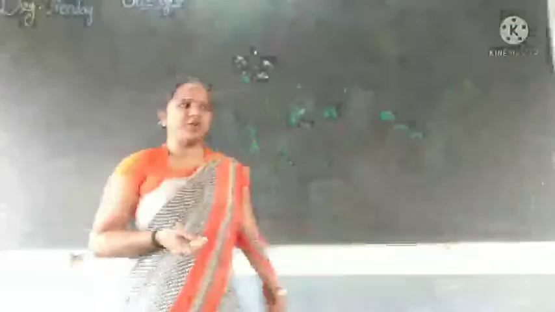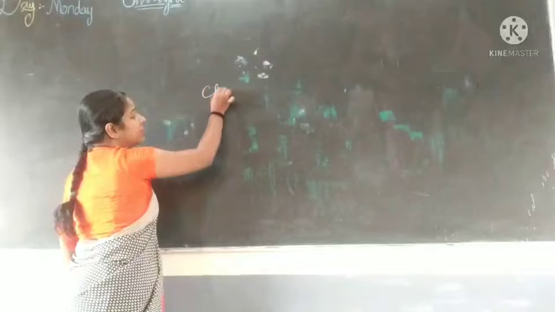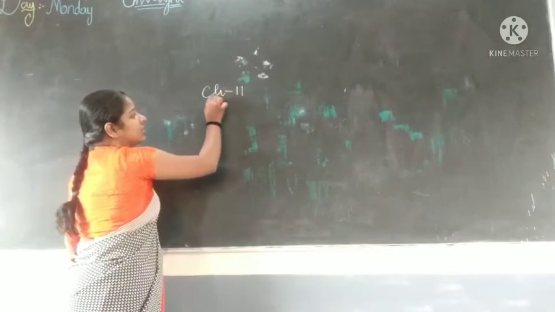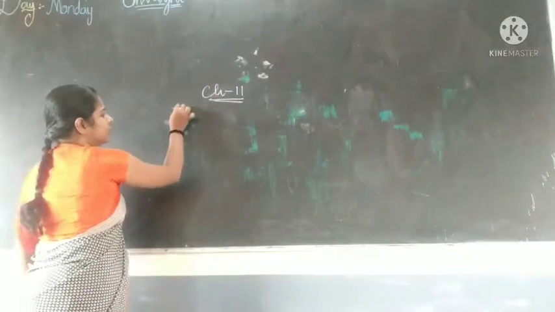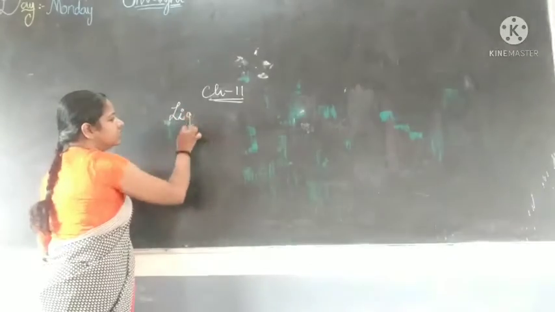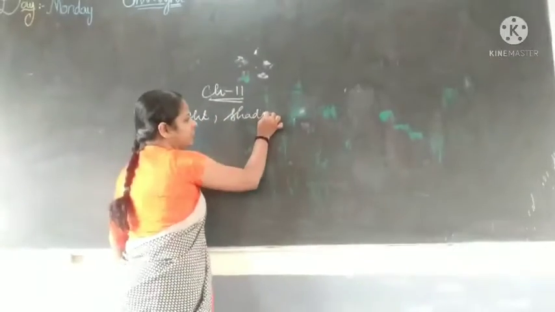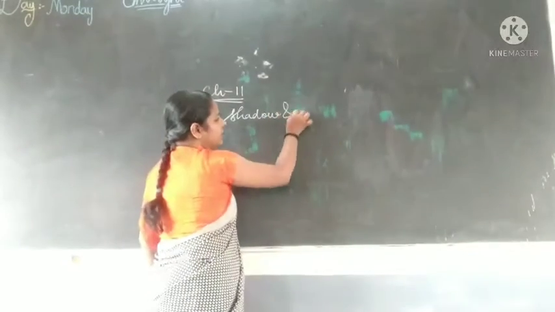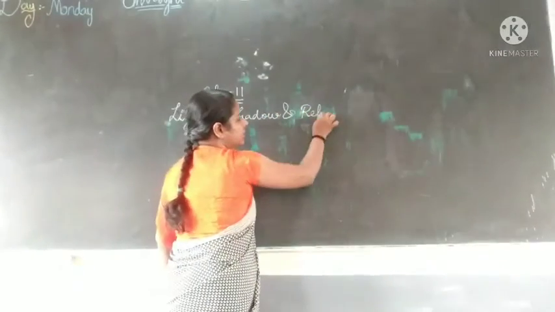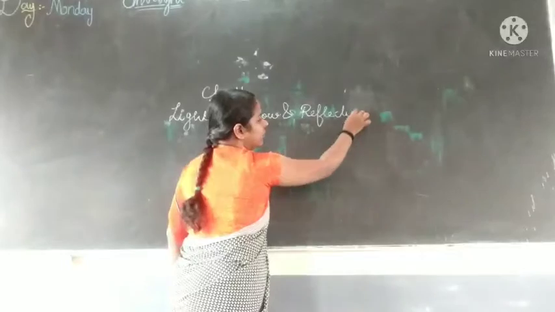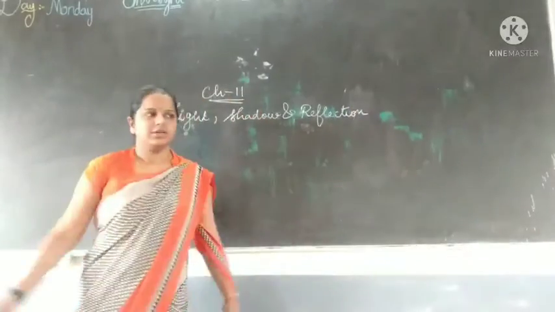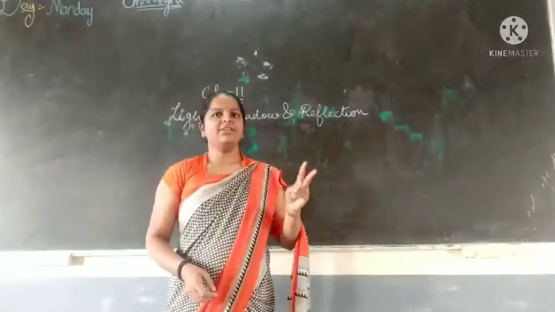Luminarian students, we are going to start with chapter number 11. Light. Very good. Light, shadow, and reflection. In this chapter we are going to learn about the two types of things, that is